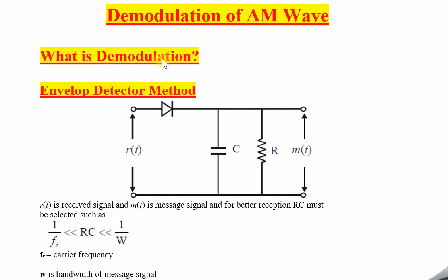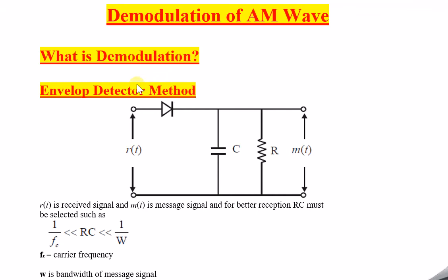We have to change the amplitude of the carrier in accordance with the modulating signal or message signal or baseband signal. So demodulation is done when the modulation process is over and we have transmitted, and finally the modulated wave has arrived at the receiver end. At that time we want to get the exact message whatever we have sent on the transmitter side. So in that case we go for demodulation. As I told you, it is the exact opposite of modulation. In modulation we are increasing the strength of the signal in order to transmit to a longer distance. In case of demodulation, we will get the exact, intended message that we want to send.